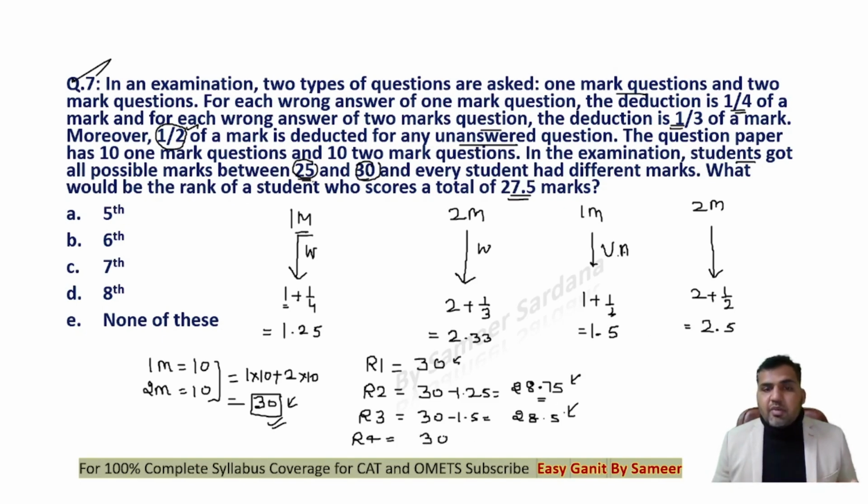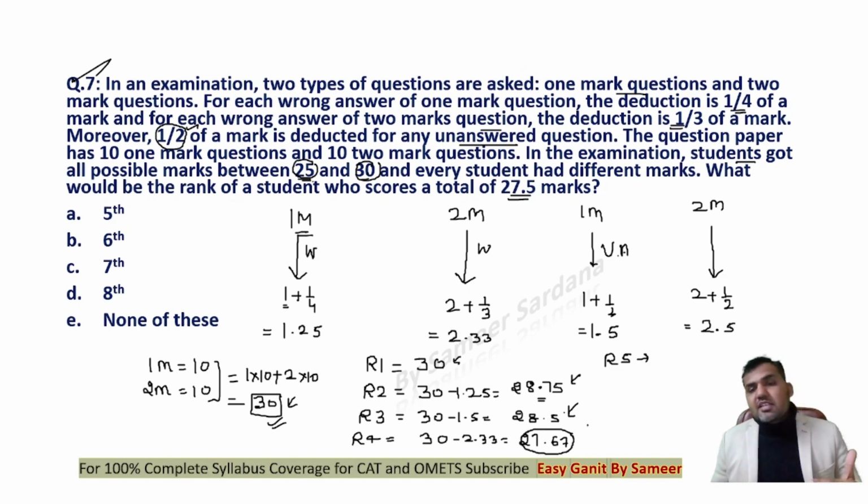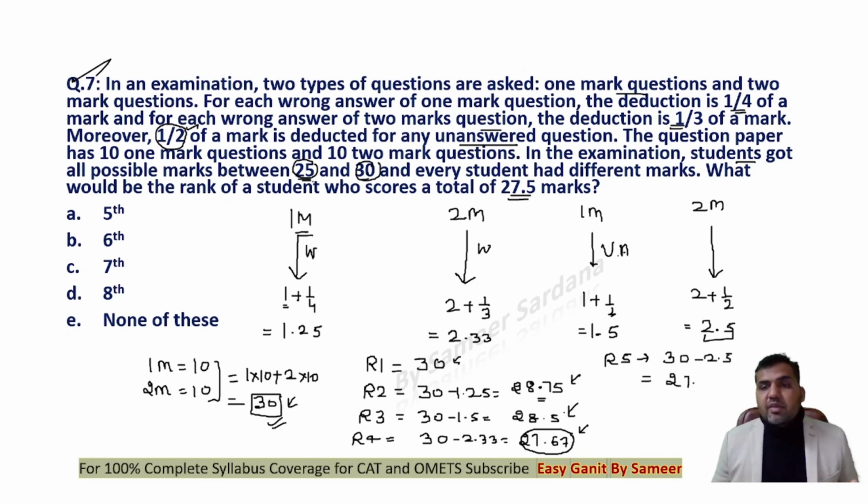This you can see will be obtained by subtracting 2.33 from 30. 30 minus 2 is 28, so this will be 27.67. Rank 5 will be given to the person who will be getting less than 27.67, the highest possible marks less than 27.67, and that value will be 30 minus the next highest possible value that you can subtract from 30, and you will be getting 27.5.